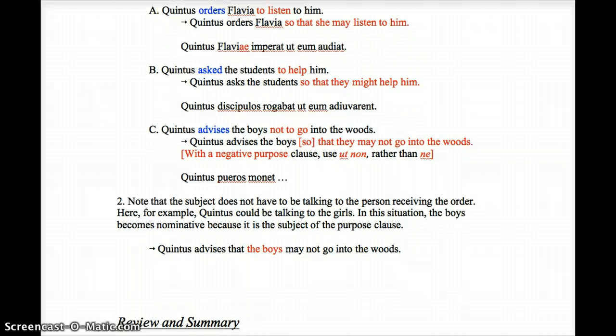Example C down here. Quintus advises the boys not to go into the woods. Quintus advises the boys so that they may not go into the woods. With negative indirect command clauses, you use ut non. You don't use ne. We don't do the lest thing here.